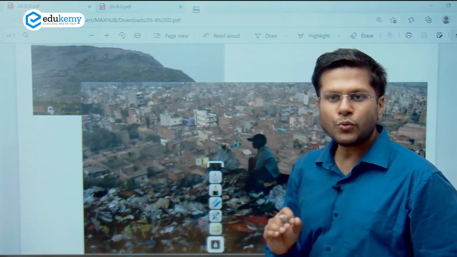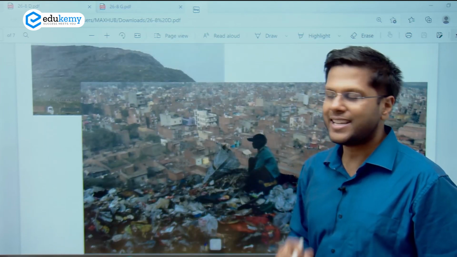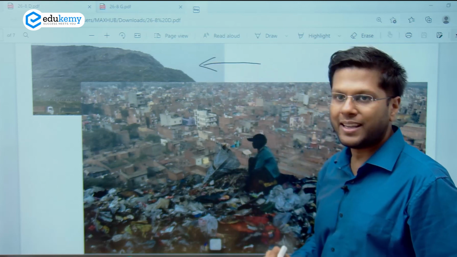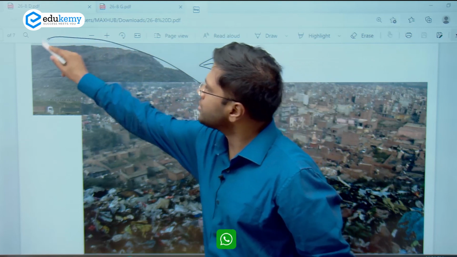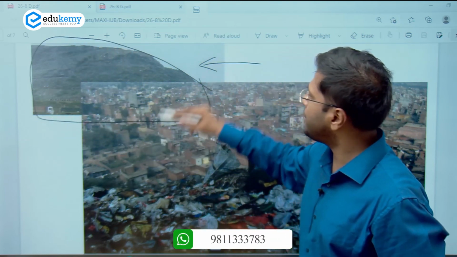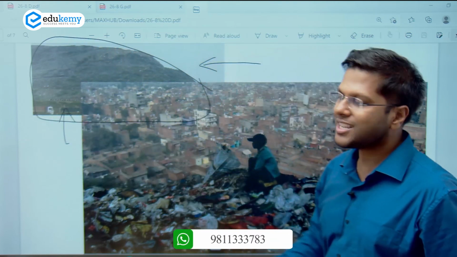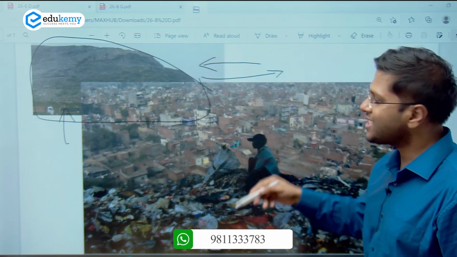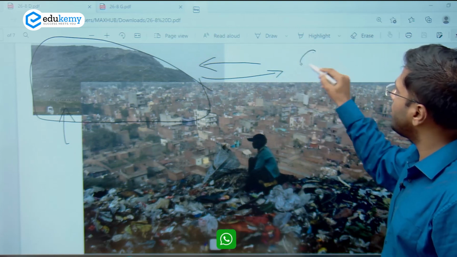Now, this is not what is happening in a country like India in urban setup. What is actually happening is dumping of all the garbage at a place, such that it forms a pile which is 100 meters above the ground, right? And what does it result in? It results in a lot of methane gas generation. So it also aids global warming, right?